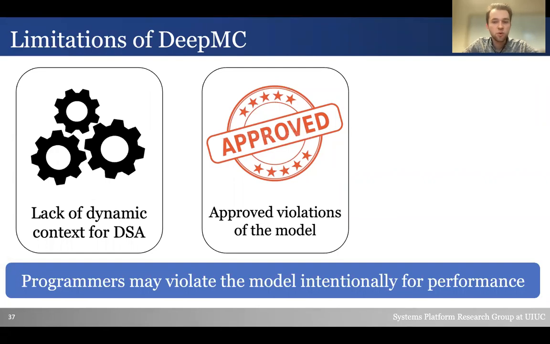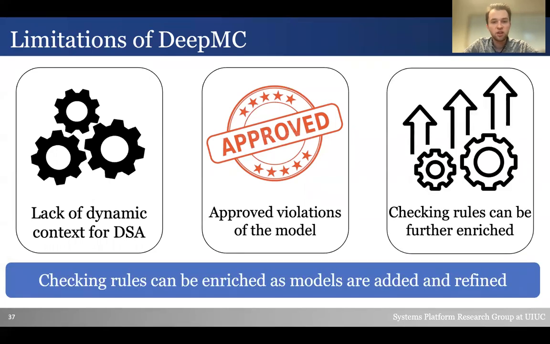We extend DeepMC with a database for developers to register these warnings that should be ignored, so that developers do not see the same warnings reported over and over. Finally, the current checking rules were inspired by our study of NVM bugs and the model specifications. As these change and more bugs are found, these rules can be enriched.